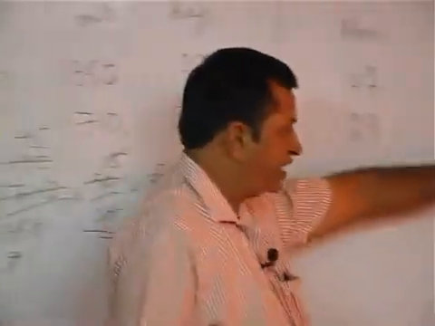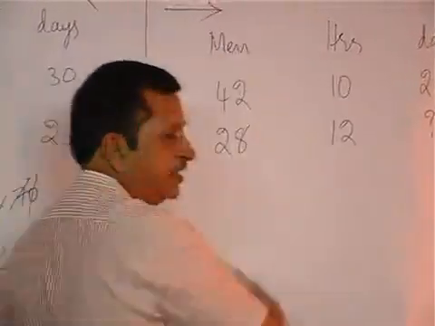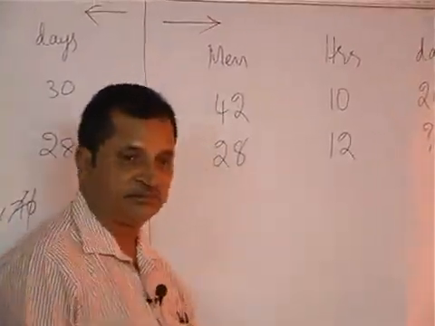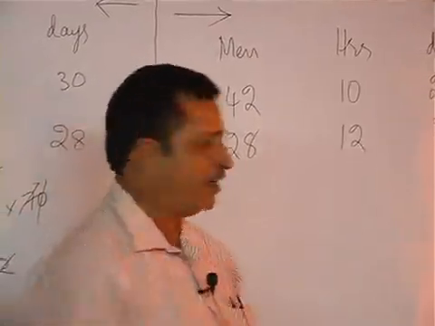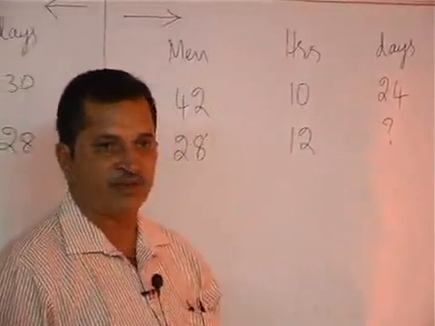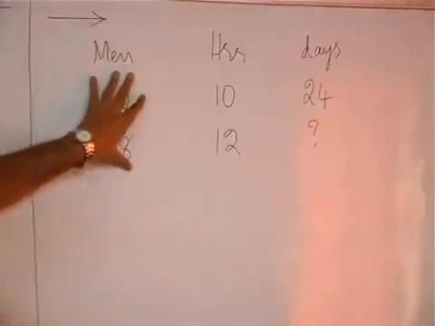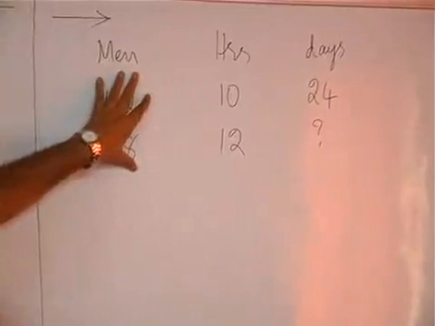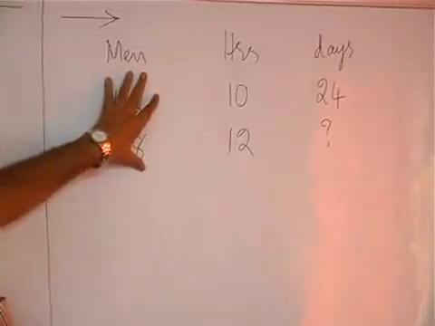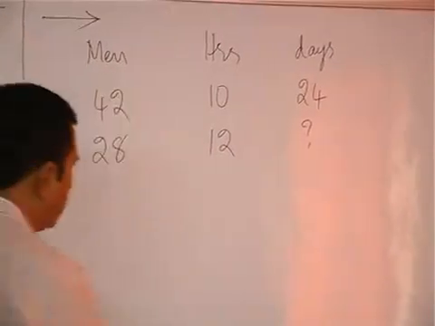Work is here. Read the problem from this side. Taking two at a time. If the question mark is here, take one data here, one data like this. First I will close this. If I work 10 hours, I can do in 24 days. But instead of 10 hours, if I do 12 hours, less number of days.